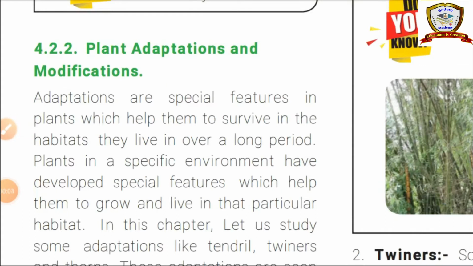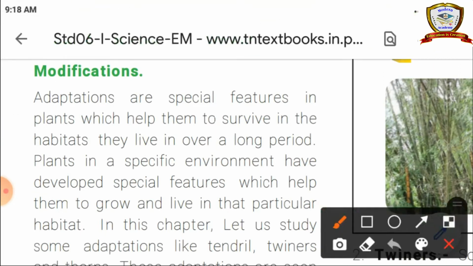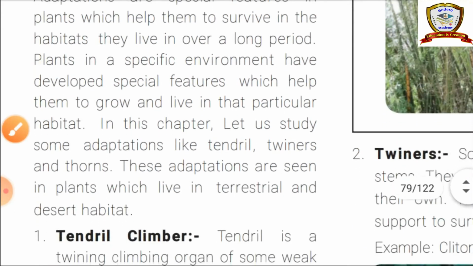And plant adaptations and modifications. Some plants are modified based on their adaptations. Adaptations are special features in plants which help them to survive in the habitats they live in over a long period. Plants in a specific environment have developed special features which help them to grow and live in that particular habitat. In this chapter, let us study some adaptations like tendrils, twiners and thorns. These adaptations are seen in plants which live in terrestrial and desert habitat.